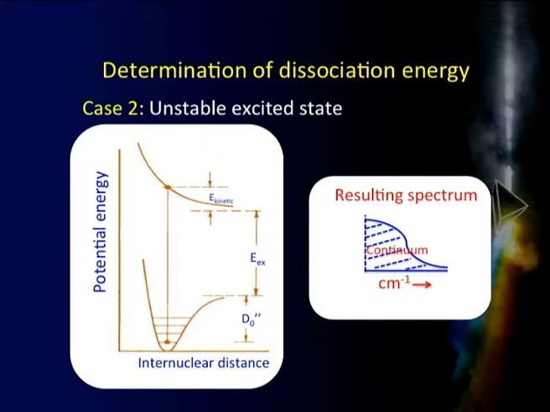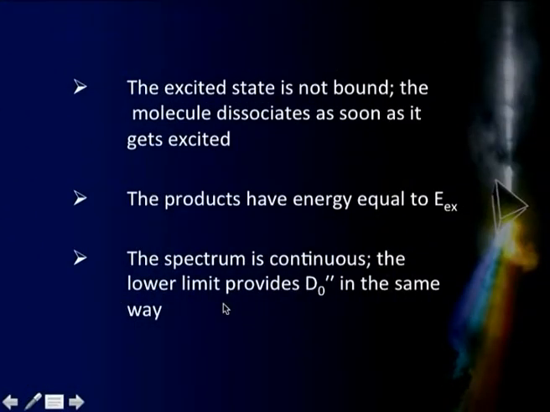So, here again, the excited state as I mentioned is not bound, that means the molecule dissociates as soon as it gets excited there. You just give energy, the molecule dissociates, and the products have energy equal to E excitation if there is no kinetic energy, and thereafter the spectrum will be a continuous spectrum, there is a continuum there.